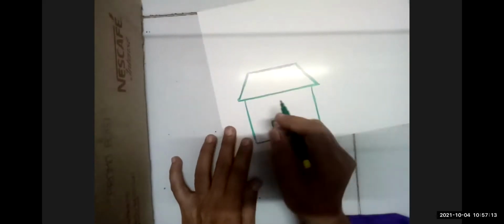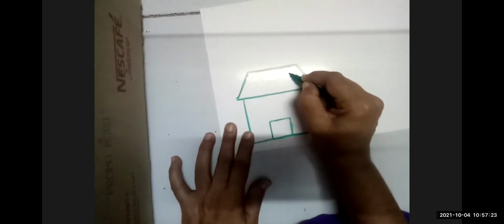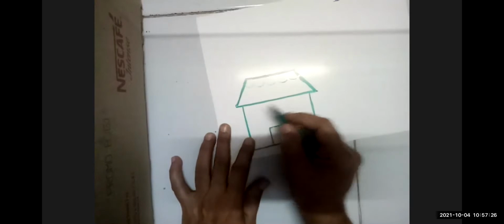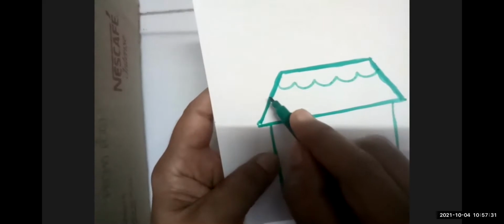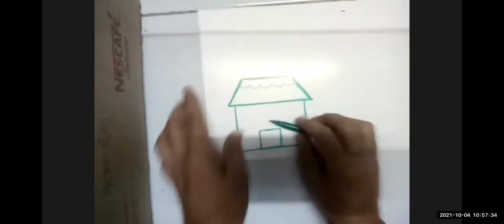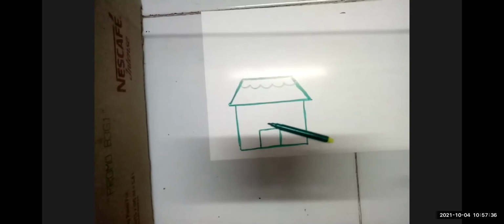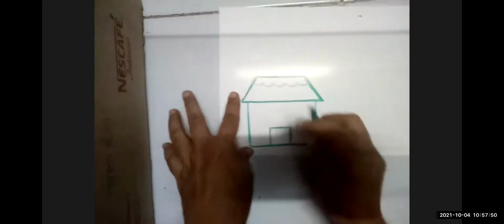Okay. Now, in the rooftop, we draw. Yes. Tell me which line is this? Which line is this? Curve line. Very good. All of you draw curve line. Draw all of you curve line.